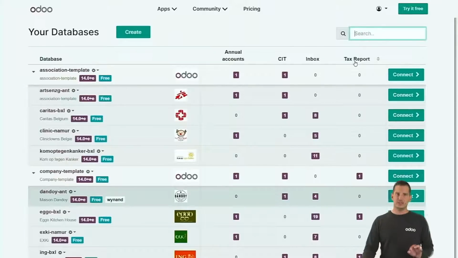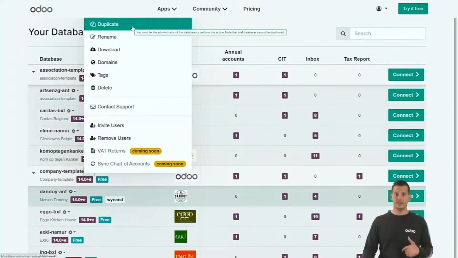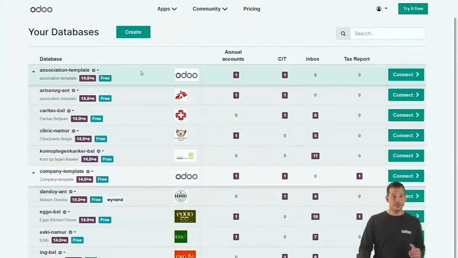You might have seen on the left side that I organized all the customers by two different templates. One template for associations and one template for companies. What is great in using templates is that you can immediately configure common master data in a template so that you don't have to do it every time over and over again for every new customer. You can just select your template, click on the button next to it, duplicate it, and start using it for a new customer. But you can also select multiple customers.